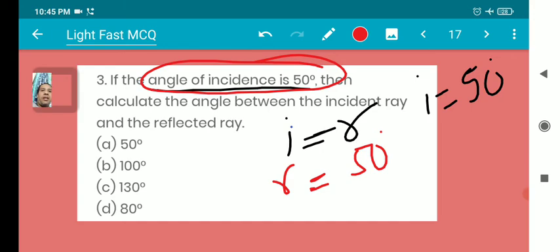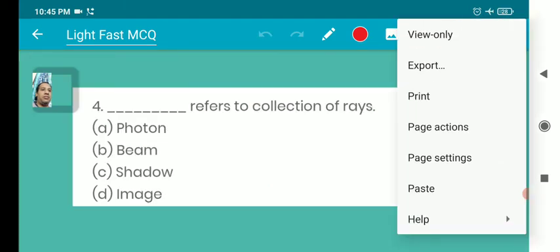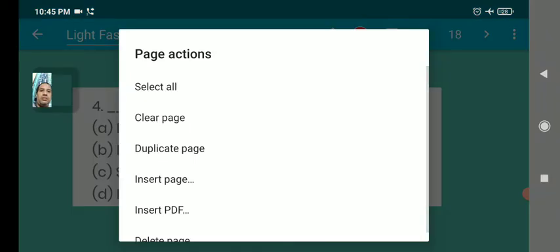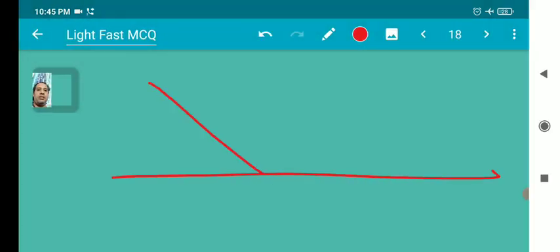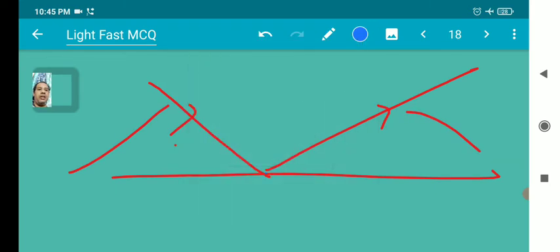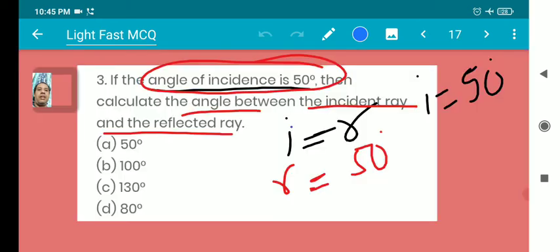And the angle between the incident ray and the reflected ray: this is the incident ray, this is the reflected ray, this is the normal, this is I and this is R. What is asked in the question?